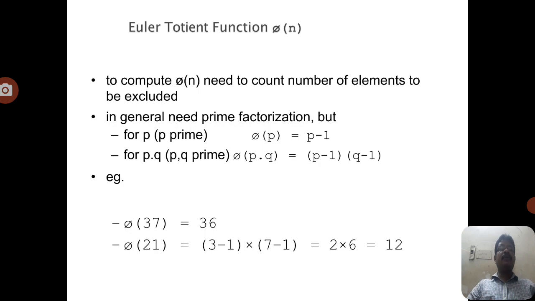So for a prime number p, phi of p equals p minus 1. If p and q are primes, that is, the number is a product of two primes, then we can write phi of p into q equals p minus 1 into q minus 1.